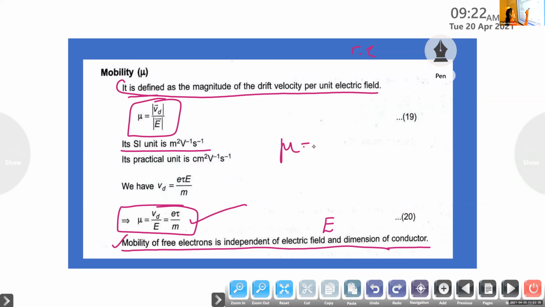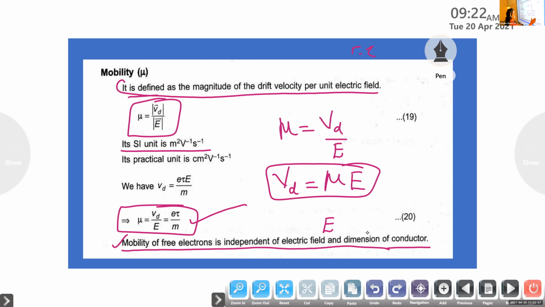So we get a relation between drift velocity and mobility. That is mu is equal to Vd by E, or we can write Vd is equal to mu E. This is the relation between drift velocity and mobility. And mobility is independent of the electric field.